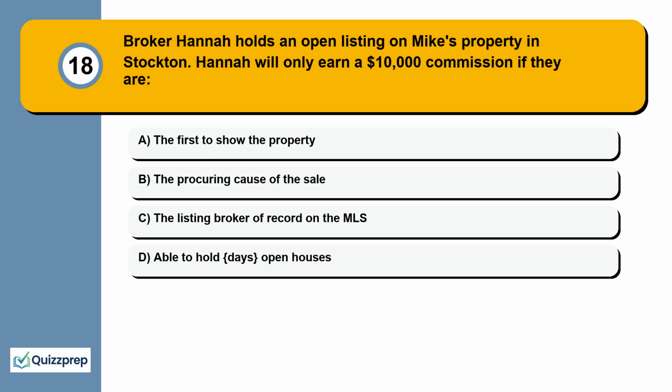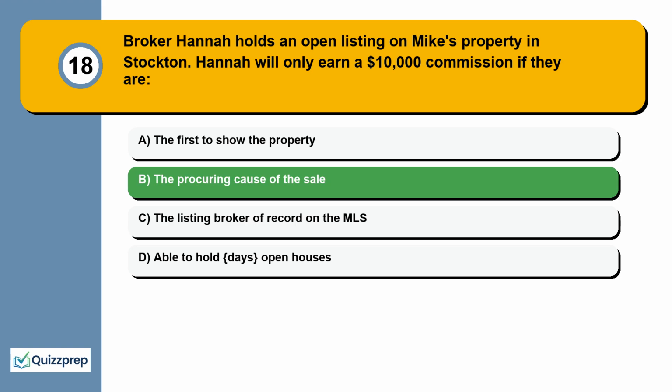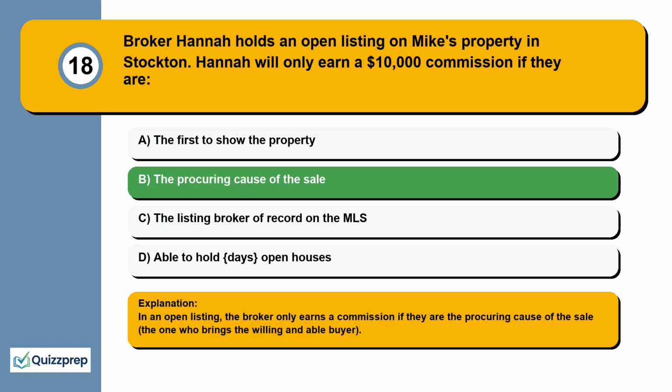Question 18. Broker Hannah holds an open listing on Mike's property in Stockton. Hannah will only earn a $10,000 commission if they are the first to show the property, the procuring cause of the sale, the listing broker of record on the MLS, able to hold days, open houses. In an open listing, the broker only earns a commission if they are the procuring cause of the sale, the one who brings the willing and able buyer.